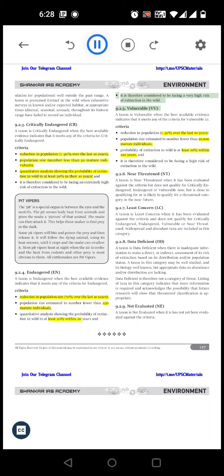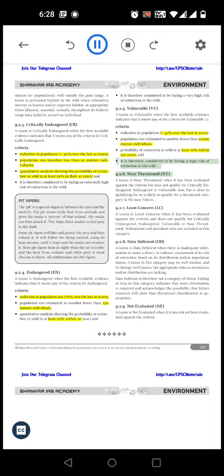9.2.5 Vulnerable. A taxon is vulnerable when the best available evidence indicates that it meets any of the criteria for vulnerable, i.e. criteria: reduction in population, population size estimated to number fewer than 10,000 mature individuals, probability of extinction in the wild is at least 10% within 100 years, and it is therefore considered to be facing a high risk of extinction in the wild.